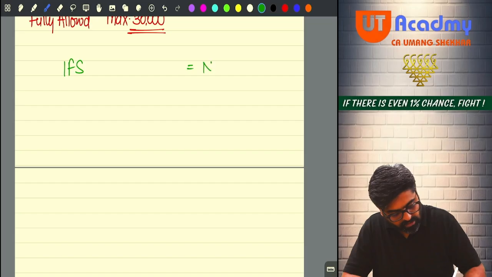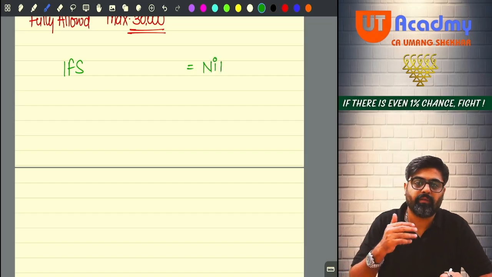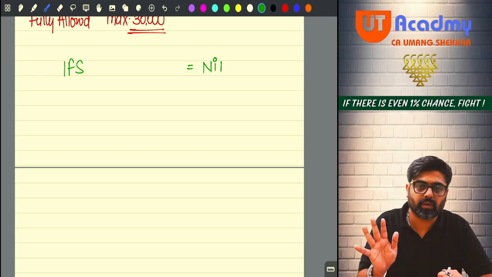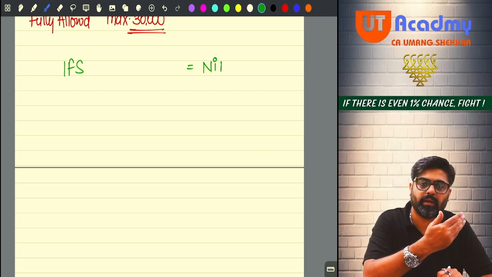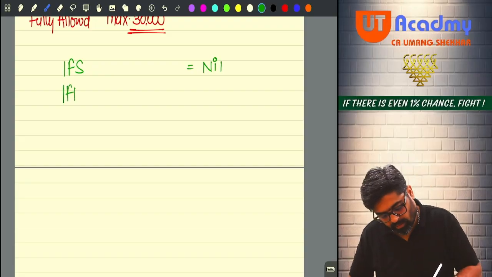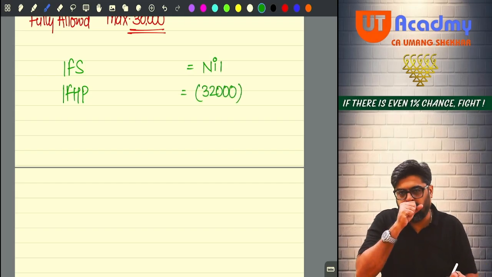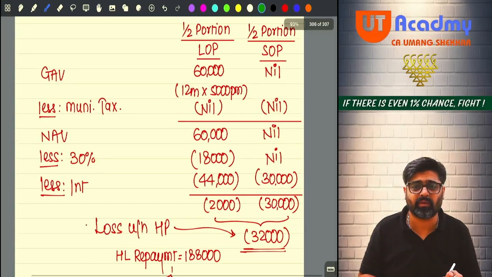Do you have income from salary details given in the question? No. Have they given you income from salary computed? No. Income from salary, nil. Not earning salary income. Income from house property. Did you calculate the income from house property? Yes, sir. Negative 32 we have calculated, no?